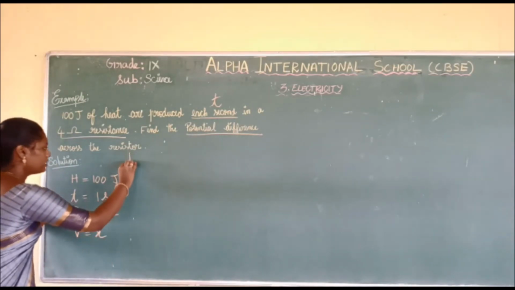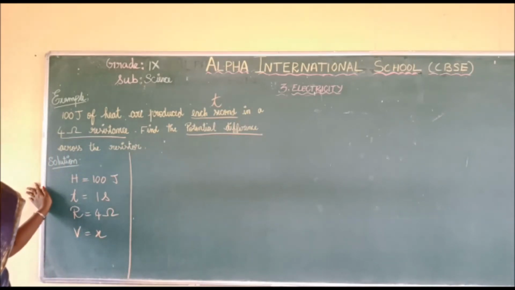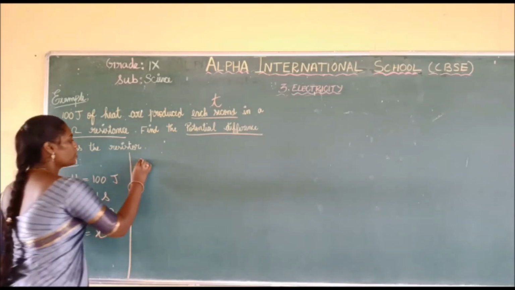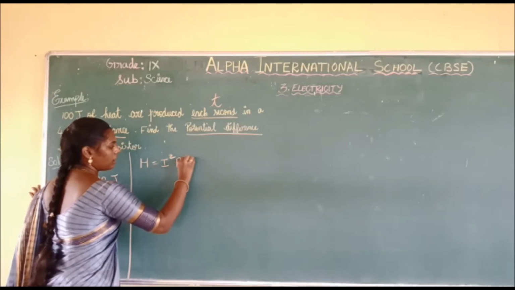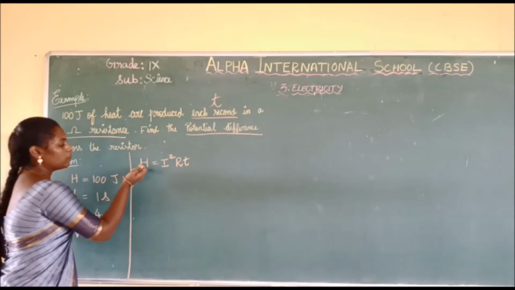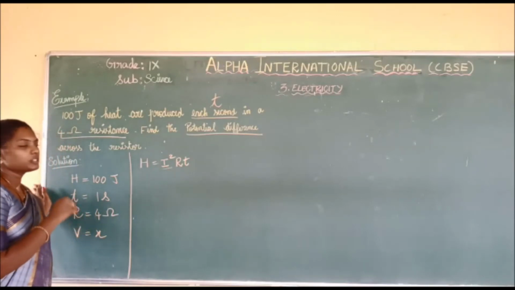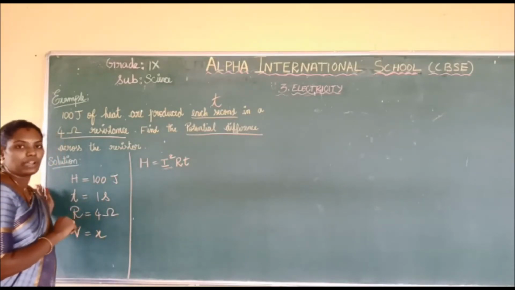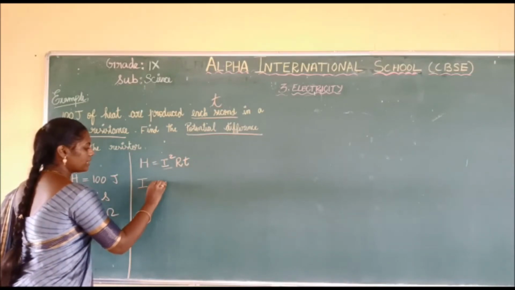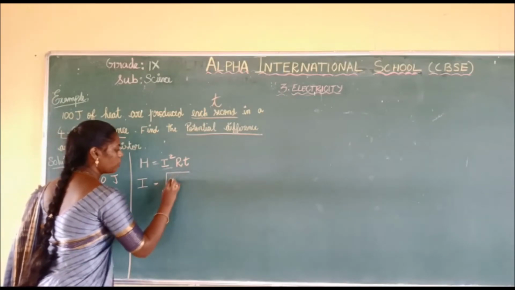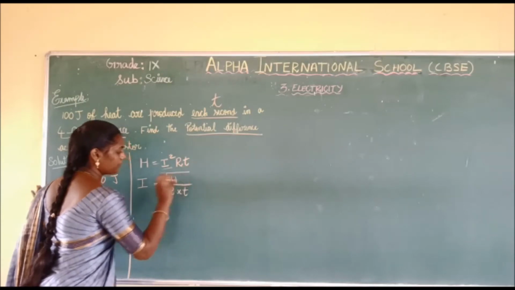Okay, let's solve the problem. So we know the formula for Joule's law, the formula for heat. What is the formula for heat? Yes, that is H is equal to I square RT. Here children, we know the value of H, R and T, but we don't know the value of I. So first we should find the value of I. I just replace I to that side. If we go this side, what will happen? So I is equal to square root of H by R into T.